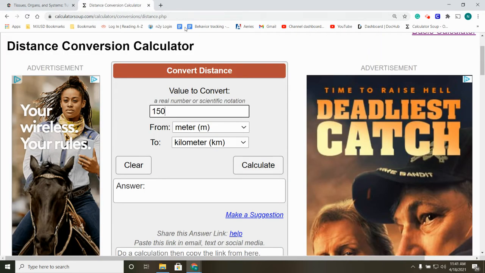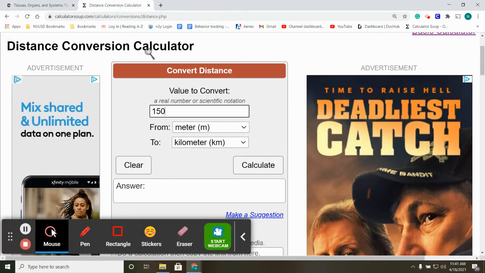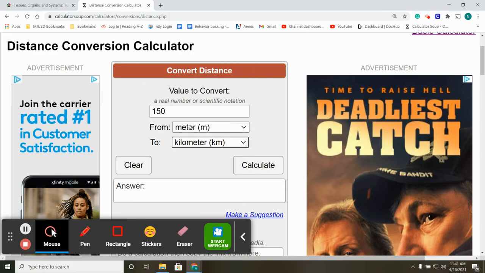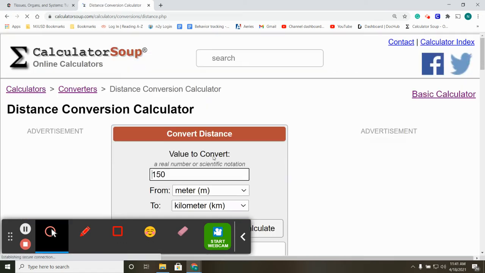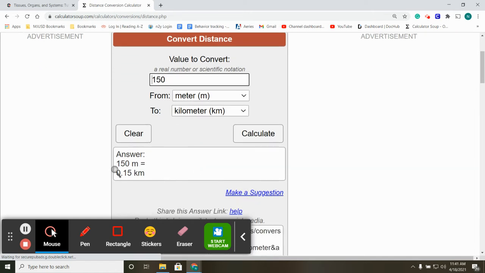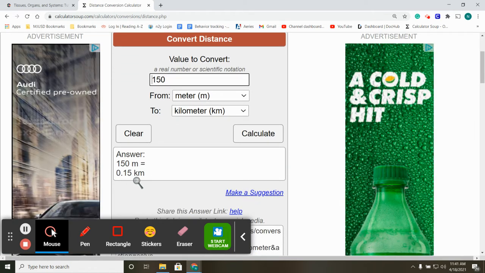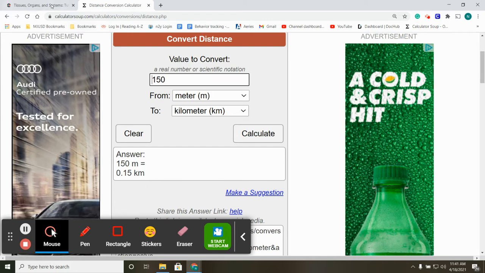So we go to our distance conversion calculator on calculatorsoup.com. We type in 150. We select the units that we want to convert from and to, and then hit calculate. So the answer is 0.15 kilometers per second.